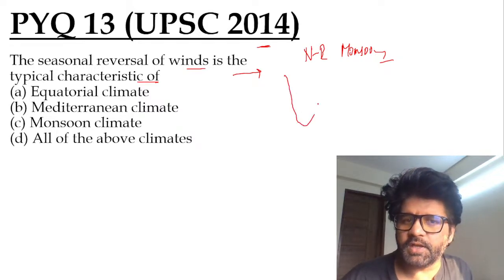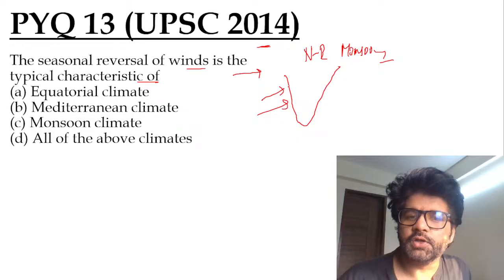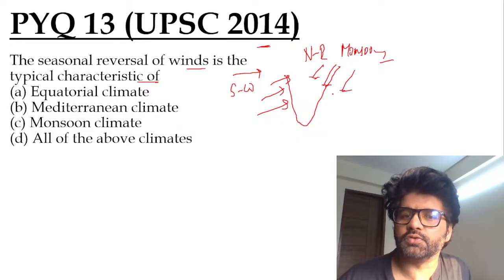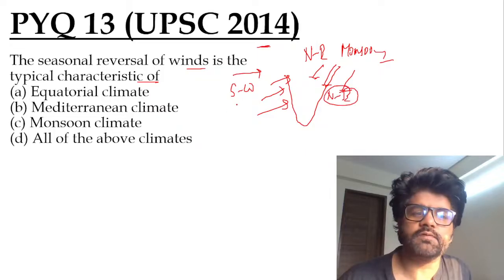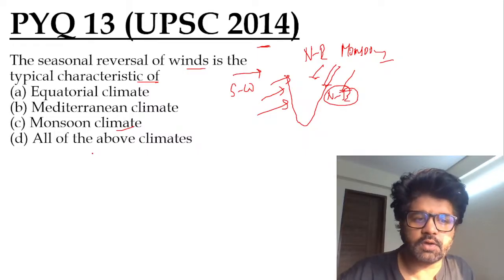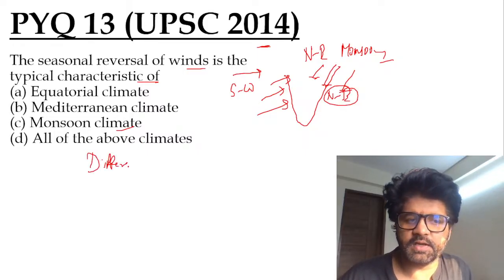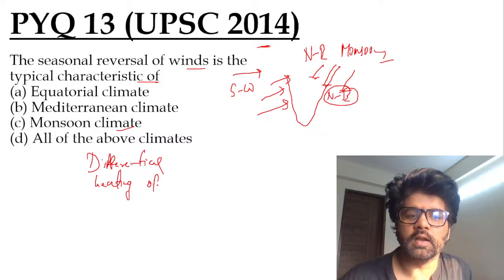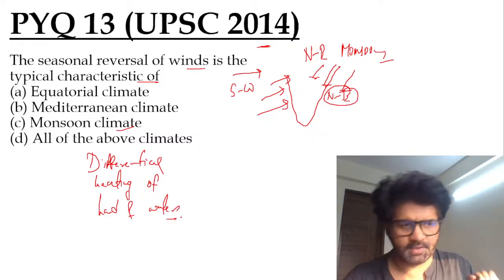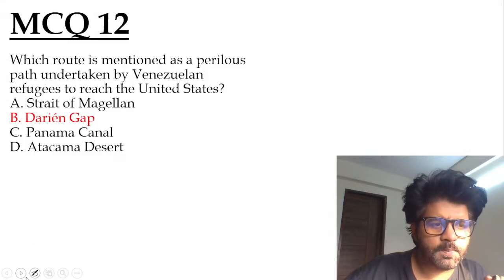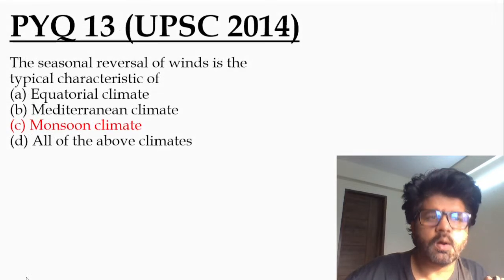As we keep on talking about, in summer you have the southwest monsoon and in winter you have the northeast monsoon. So this is seasonal reversal of monsoon winds, and that is the characteristic of monsoon climate. The basic criterion is differential heating of land and water. Cool, guys, so the answer is C. So MCQ 12 is B, and PYQ 13 is C.